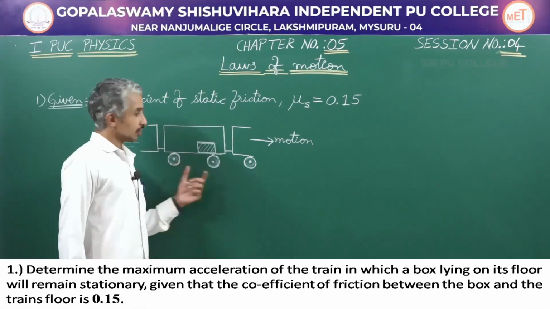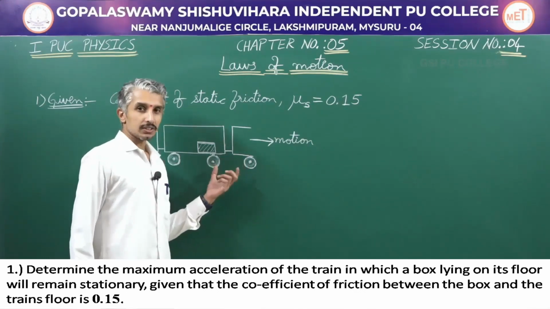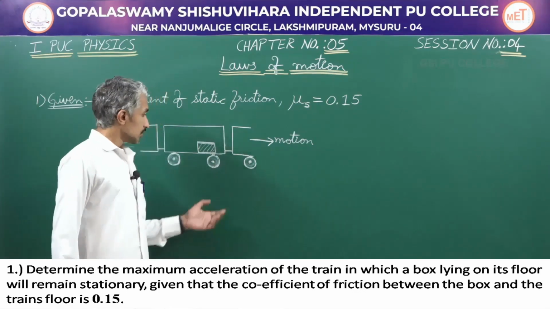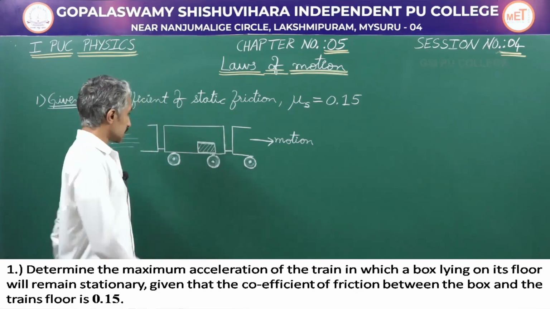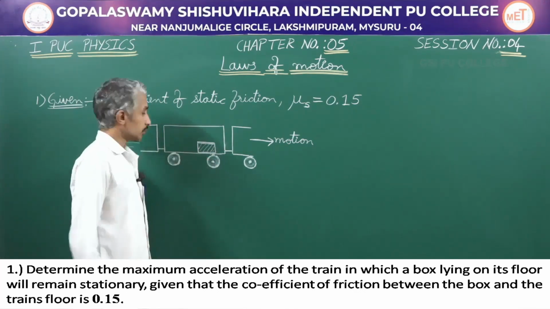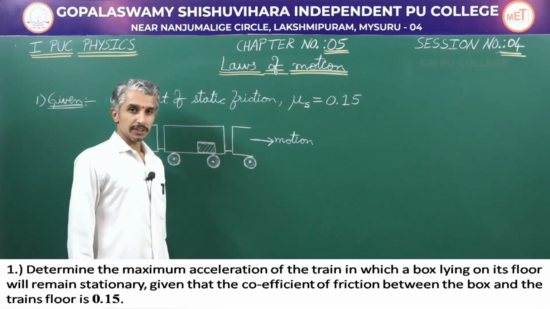So there is a train in motion. Now it wants to accelerate, which means it wants to increase its velocity. So how great can the acceleration be, so that the box in a compartment is not going to slip from the floor and hit the other edge? To understand, let me have a small demo.